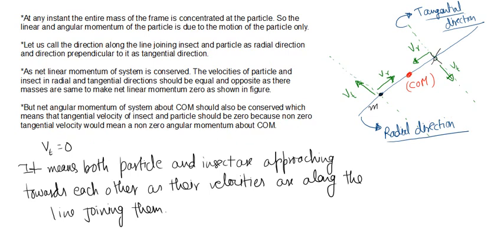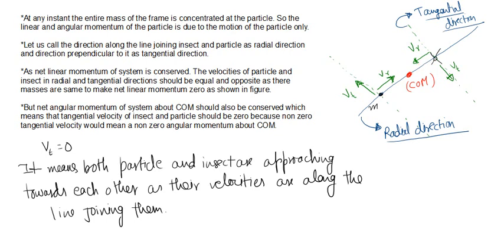Vt equal to 0 means that both the particle and insect are approaching each other, as their velocities are along the line joining them. So at any instant, the tangential velocities will be equal to 0 and the velocities of the particle as well as the insect will be along the line joining the particle and the insect. Both of them will be approaching each other at any instant.